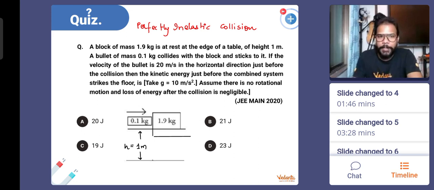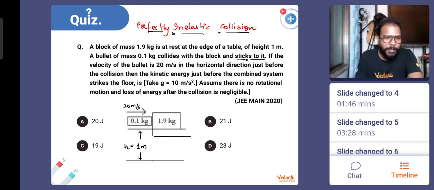Then what happens? At a height of 1 meter, a bullet of mass 0.1 kg comes and hits the block and sticks to it, which means what type of collision? Perfectly inelastic collision happens. Now, if the velocity with which the bullet was approaching is 20 meters per second, and it sticks with the block, then the kinetic energy just before the combined system strikes the floor will be how much? Assume there is no rotational motion and there is no loss of kinetic energy after the collision is completed.